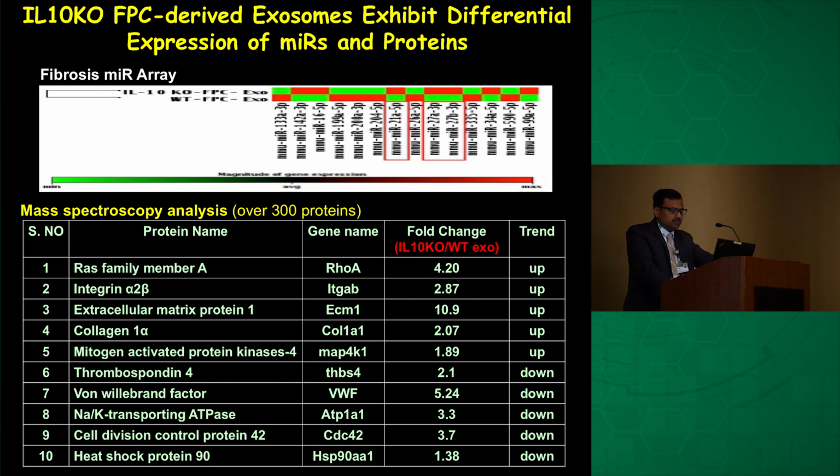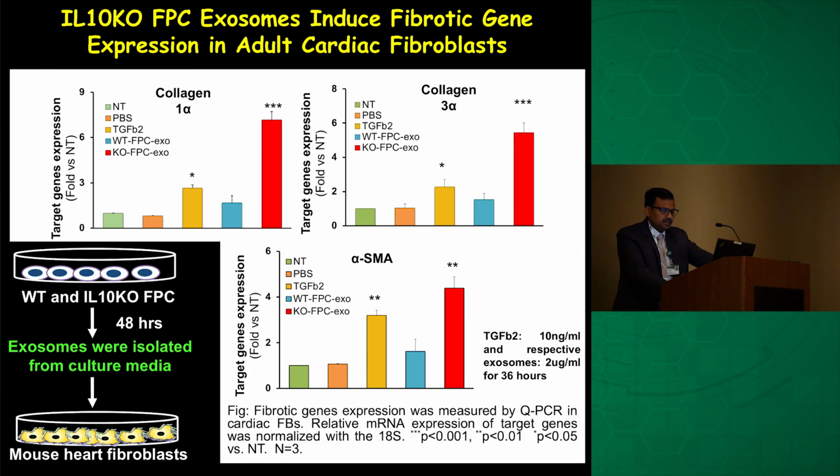well. We also did the mass spec of these exosomes, and we found that the proteins in these exosomes are highly enriched and associated with proteins which lead the fibrotic signaling process. For a proof of concept experiment, I always do a proof of concept experiment before leading into a big study. So I took those cells, cultured them for 48 hours, collected and isolated the exosomes, and then put those exosomes on isolated mouse heart cardiac fibroblasts to induce their differentiation. If they have those factors, they should induce their differentiation.